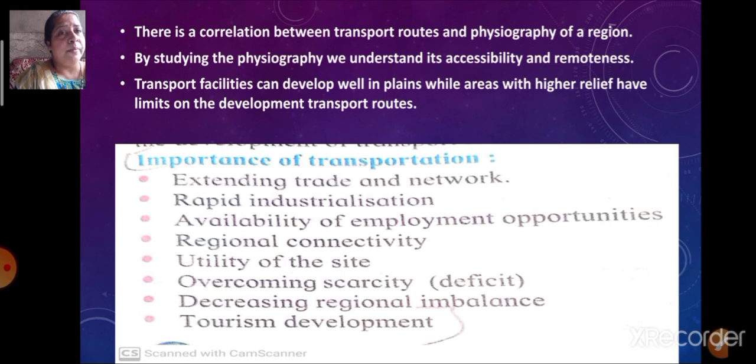What is the importance of transportation? Extension of trade, that is extending trade and network. Then rapid industrialization takes place. More and more employment opportunities can be developed. Then there is regional connectivity. Then a particular site can be utilized. Then scarcity also can be overcome. Whatever regional imbalance is there can be overcome. Even tourism of a particular place can be developed.